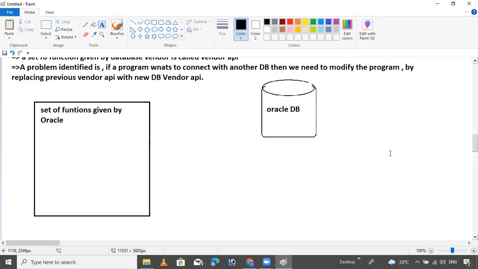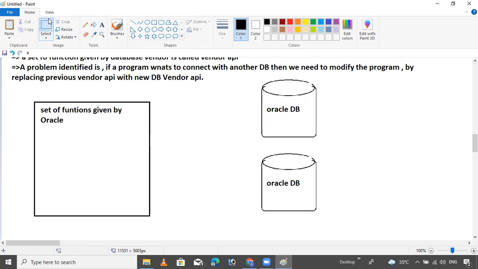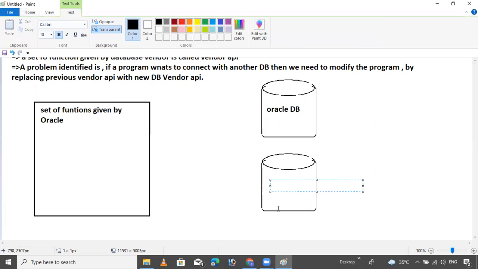This is Oracle DB. Okay, we have Oracle DB, and I want one more database. This is nothing but MySQL.